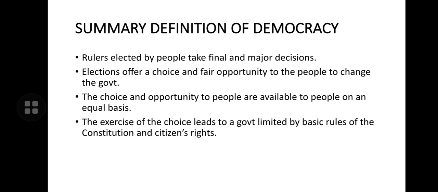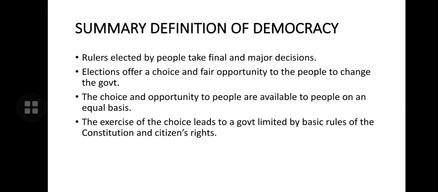Now, the summary definition of democracy: rulers elected by people take final and major decisions. Elections offer a choice and fair opportunity to the people to change the government. If people wish to change the government, they should be in a position to change the government. That means elections must offer real choice.